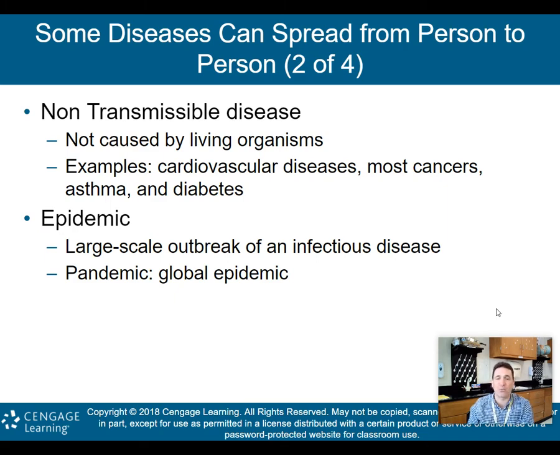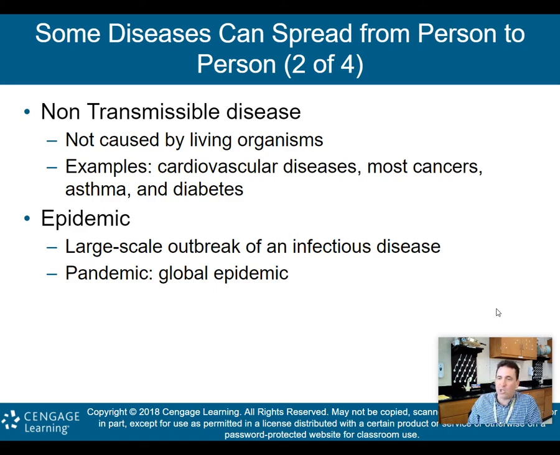You cannot transmit diabetes from one person to another. You cannot transmit cancer from one person to another. If I have lung cancer, I'm not giving lung cancer to you by breathing on you. However, if I have COVID-19, I'm going to give it to you by breathing on you. Okay, that's obviously why we're all wearing masks, okay? So that's the difference between transmissible and non-transmissible diseases. What is an epidemic?